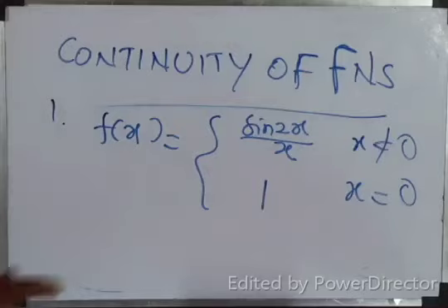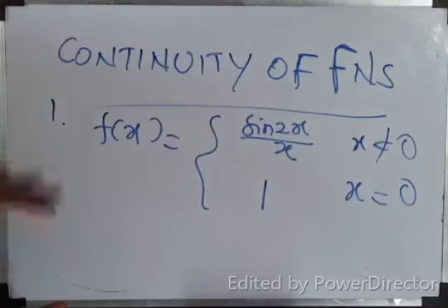No need to give the point, because x equal to 0 is the only place where you can find the continuity of the function, right?